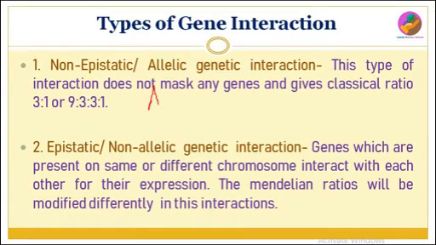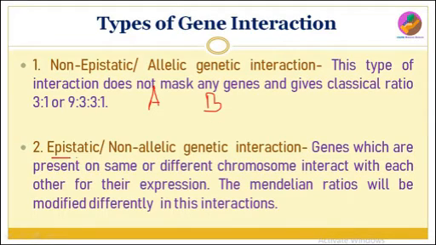If there are two genes, A gene and B gene, in non-epistatic interaction these two genes interact with each other, but they do not mask the expression of each other, and both genes are expressed in the phenotype. This concept is called non-epistatic or allelic genetic interaction.